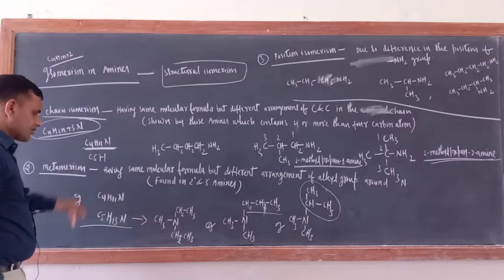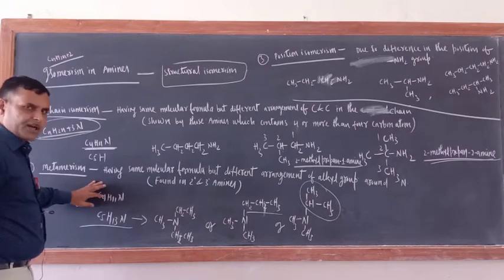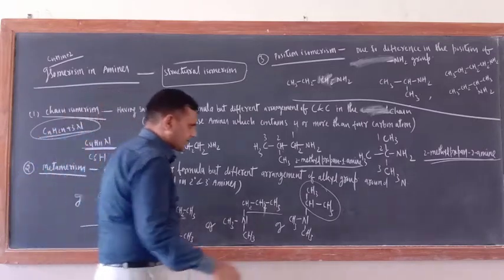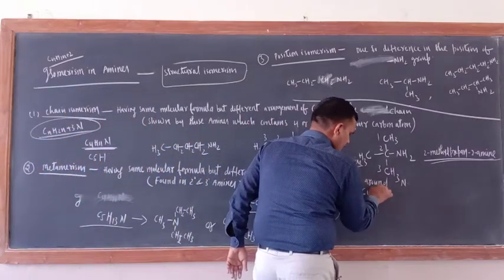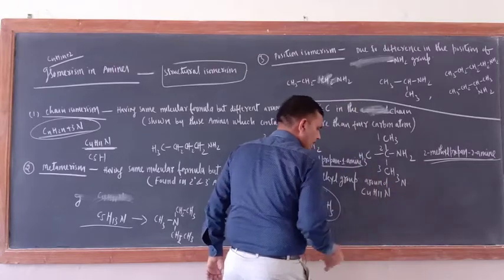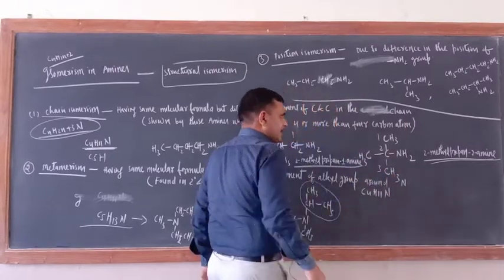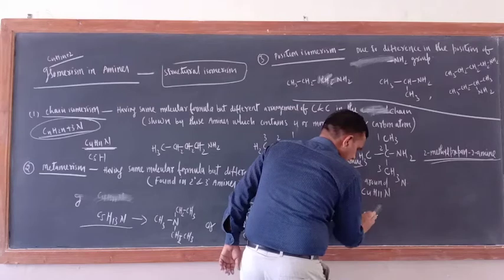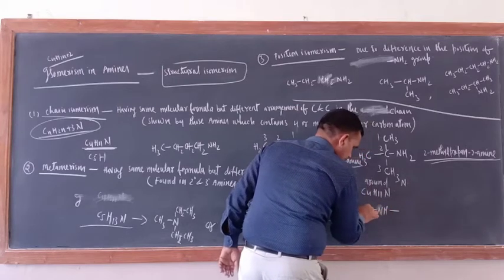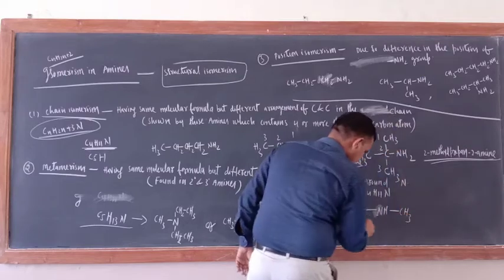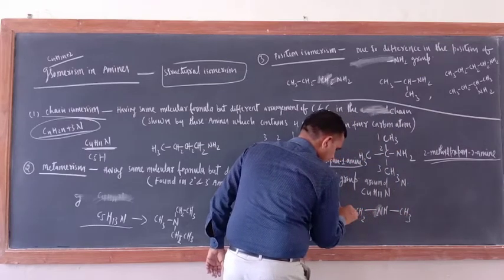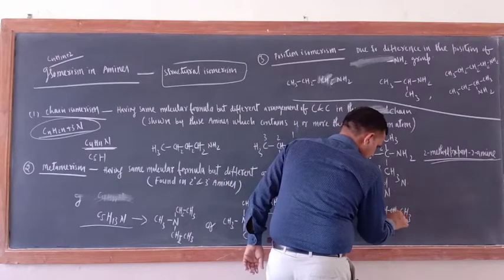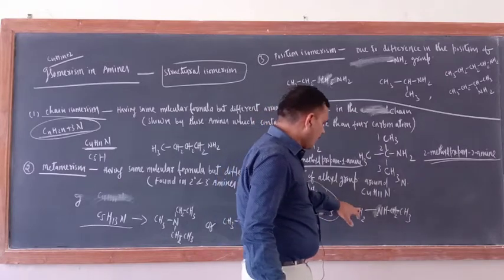C4H11N. You can prepare 1 degree, 2 degree and 3 degree amines out of this one. I will prepare, suppose, 2 degree amines. 2 degree amine means right here NH, on one side you write CH3, on the other side you write CH2, CH3. 4 carbon atoms, 1, 2, 3, 4.